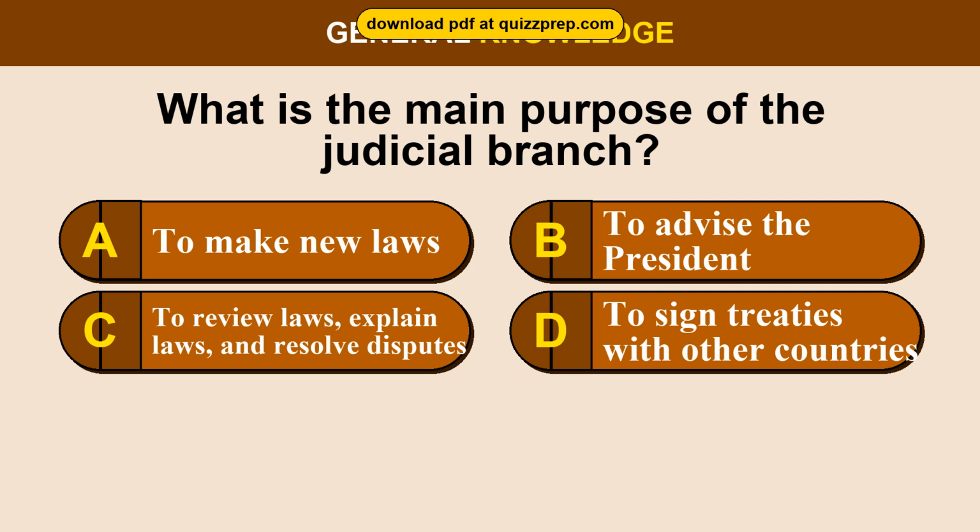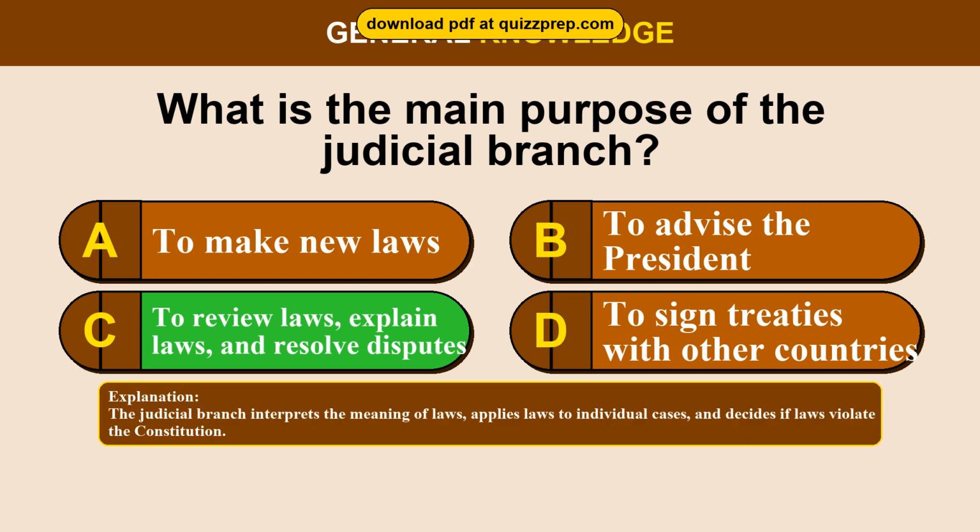Question 7. What is the main purpose of the judicial branch? Option A, to make new laws. Option B, to advise the President. Option C, to review laws, explain laws, and resolve disputes. Option D, to sign treaties with other countries. The correct answer is option C, to review laws, explain laws, and resolve disputes. The judicial branch interprets the meaning of laws, applies laws to individual cases, and decides if laws violate the Constitution.